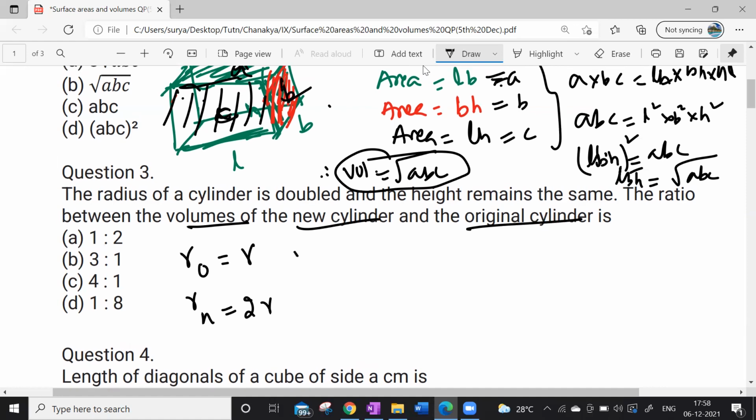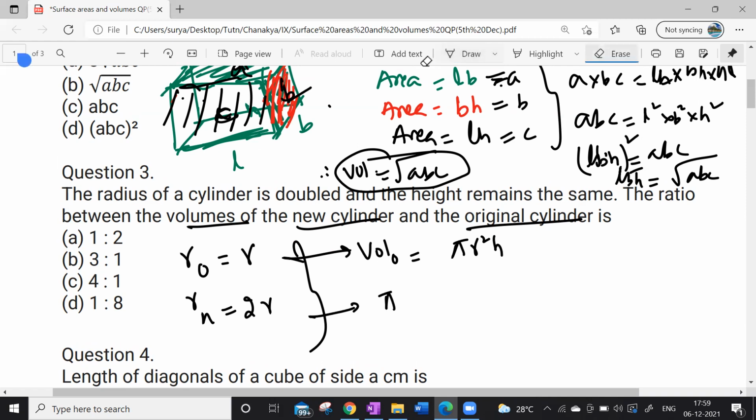Volume of the old cylinder is pi r square h. Volume of the new cylinder is pi, and what is R here? 2 times r, squared, h.